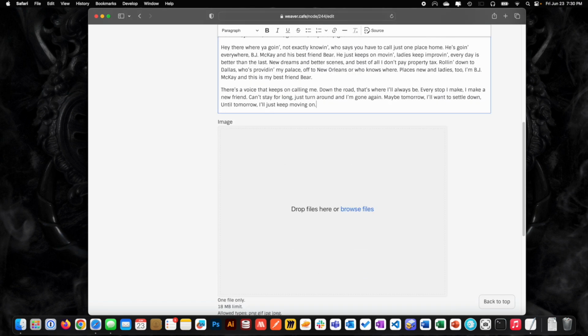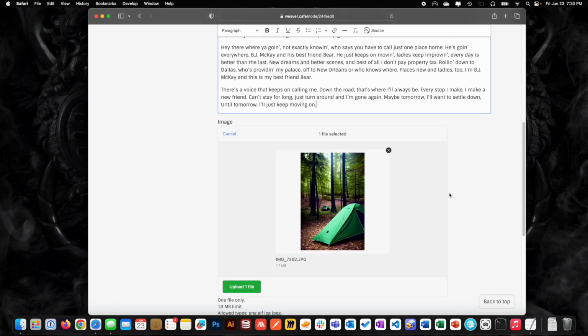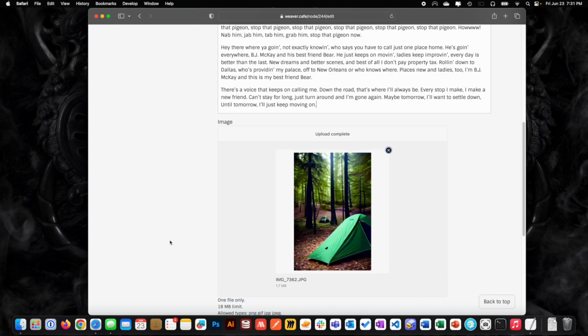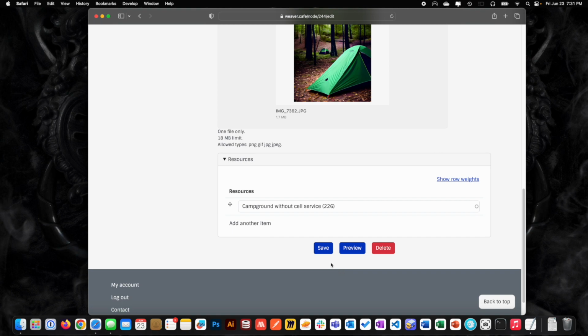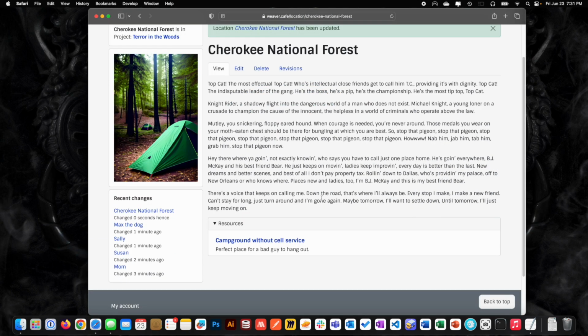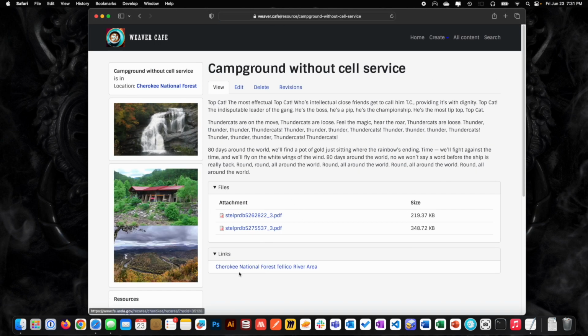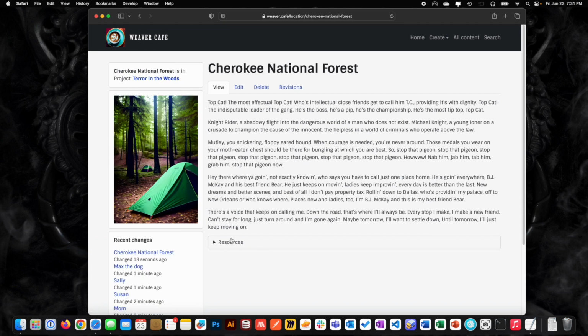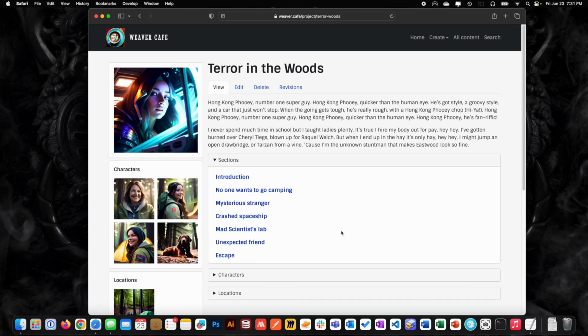Location. Let's go ahead and just do like this is the campground, right? We gotta have tents, and if you see the upload button, you gotta hit upload. There's the tents. Hit save. So now we have the Cherokee National Forest campground without cell service as a resource. We go here. There's all the stuff that we did. The pictures. We can look at it and be inspired. We can jump back to here, maybe do some writing here if we want, or jump back to the project.